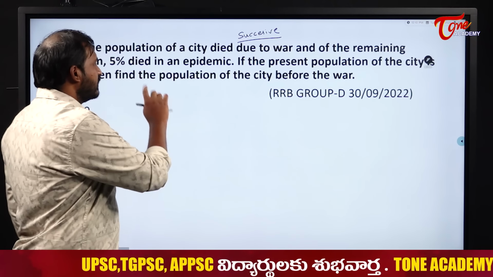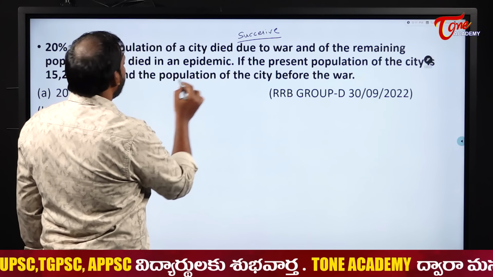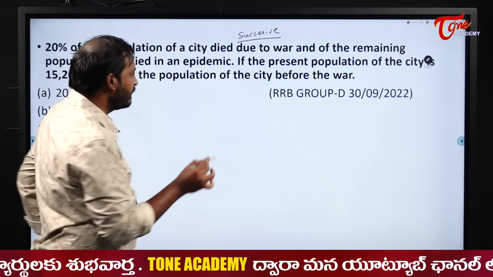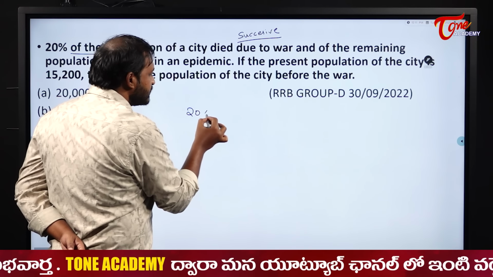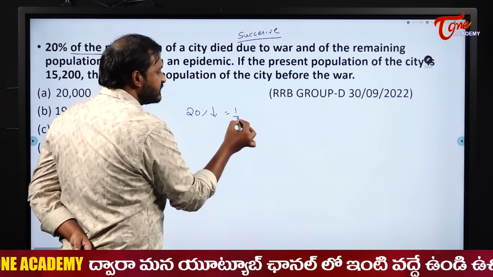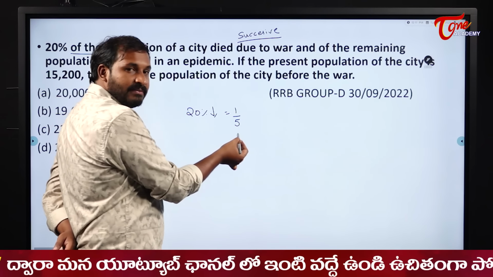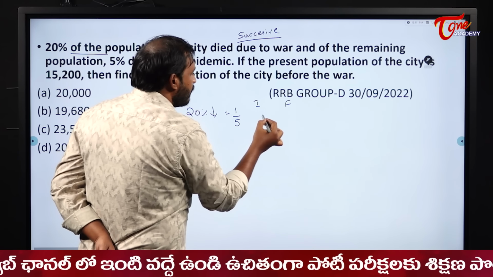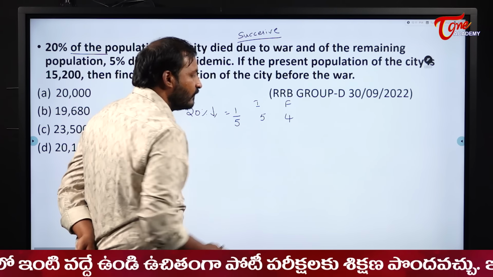Okay, now see here students. So first, the population declined by 20% because of war. 20% decrease in the population. 20% means what? 1 by 5. 20 by 100, 1 time and 5 times. So initial, final: initial population is 5. After the war, it became 4.